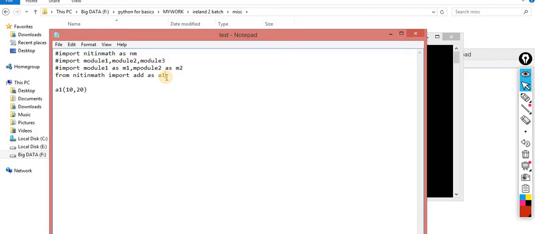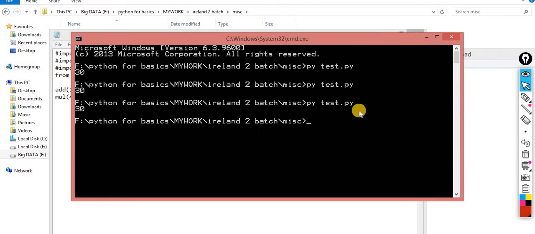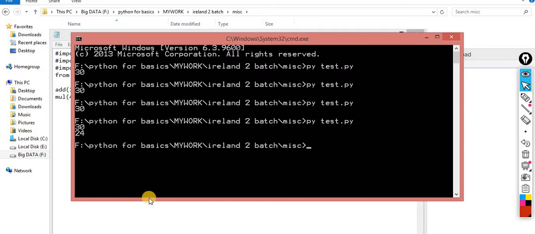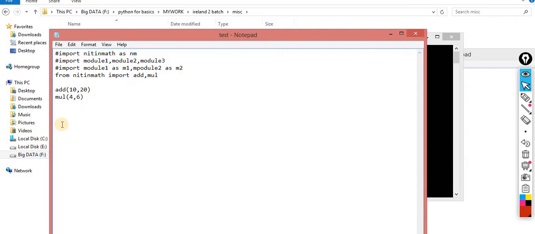Another way: let's suppose I want add and I want mul. I want only these two. So here it is very simple. You are supposed to do add of 10, 20, and mul of 5, 4, 6. That's it. So these two I imported from this module. Now you can check everything is working fine. This is one way.